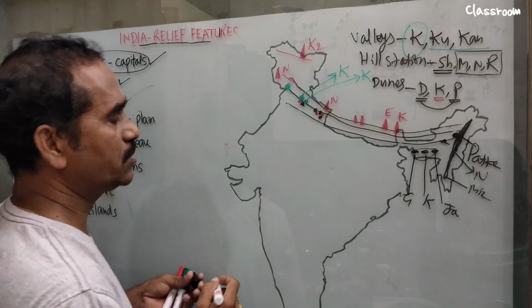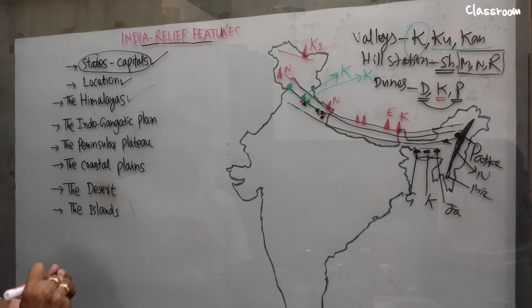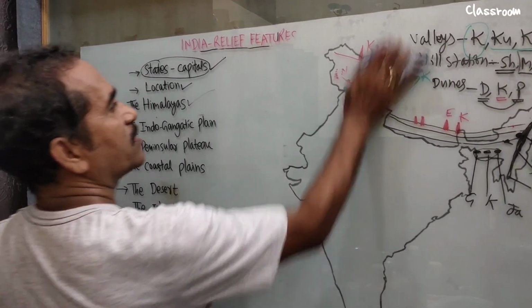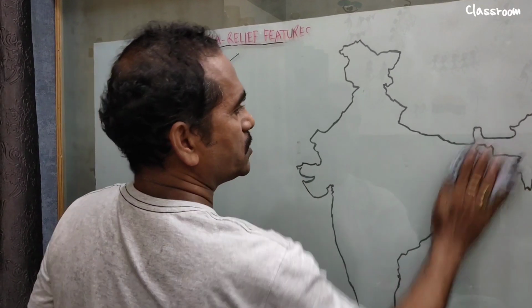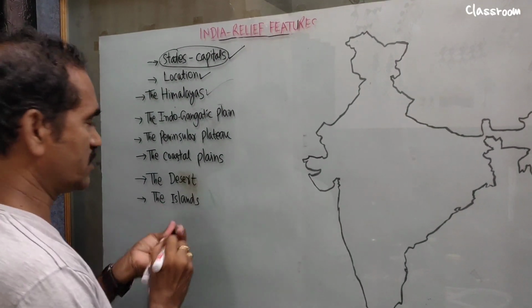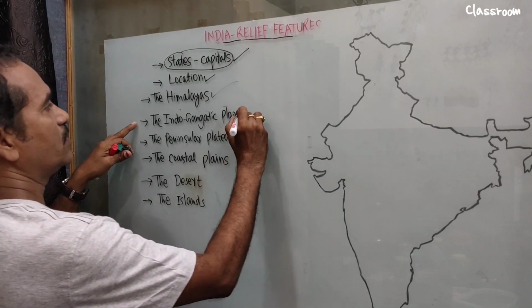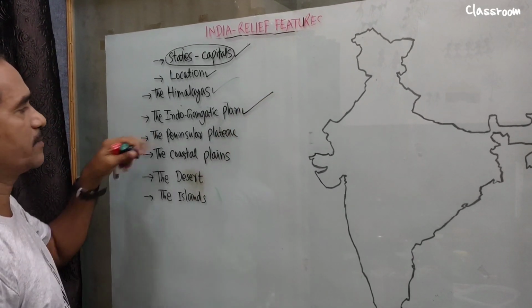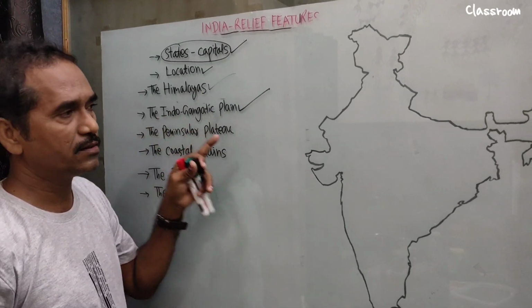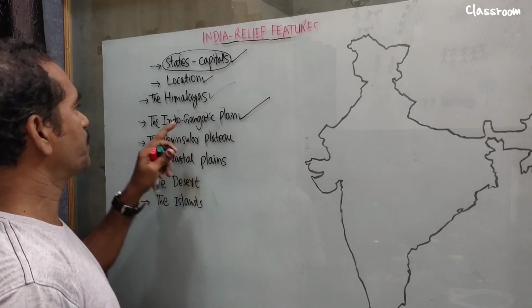Okay, let's move on to the next concept. What is the next concept? Indo-Gangetic Plains. By locating all this, it covers the summary of the lesson, right? Now, what type of questions can we expect regarding map pointing?